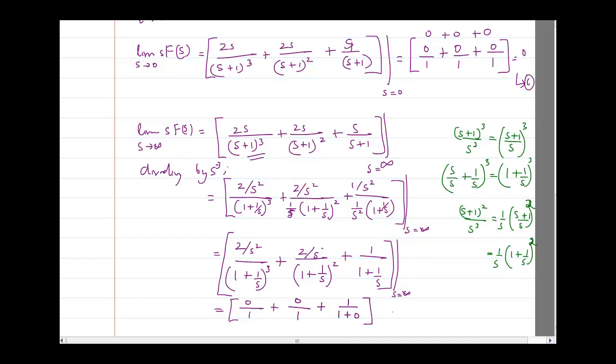Okay, and what is going to be the answer of that? That is going to be 0 plus 0 plus 1 divided by 1, which is 1.